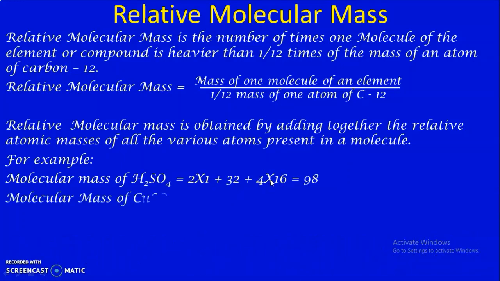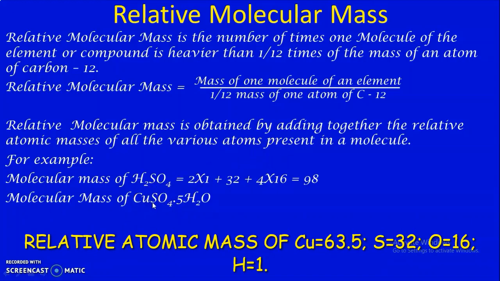Similarly, let us take the molecular mass of copper sulfate pentahydrate. So how to find it out? First we should know the relative atomic mass of copper and sulfur. Copper is 63.5, sulfur is 32, oxygen 16, hydrogen 1 and oxygen 16. Now we take these as the standard data and we can find out the molecular mass